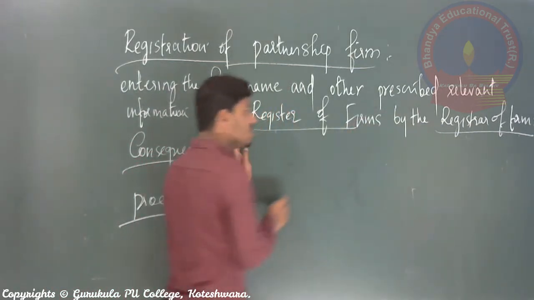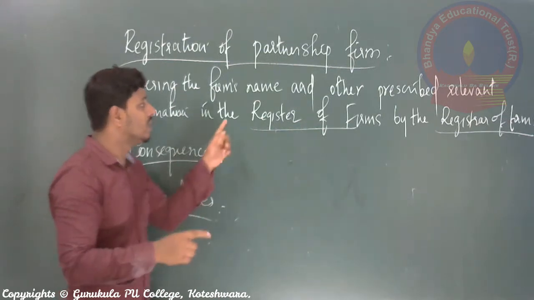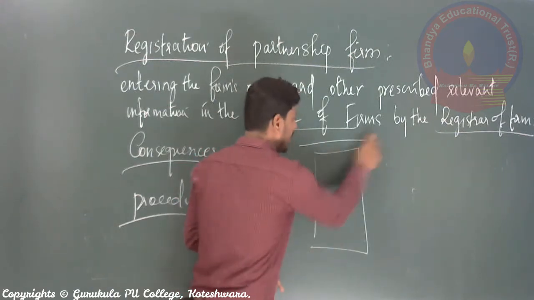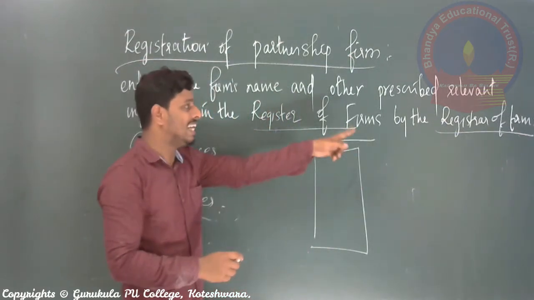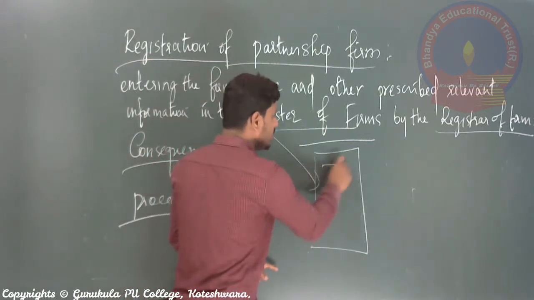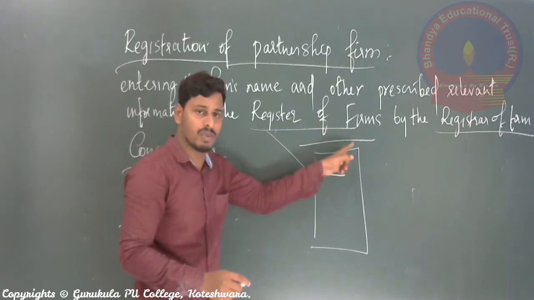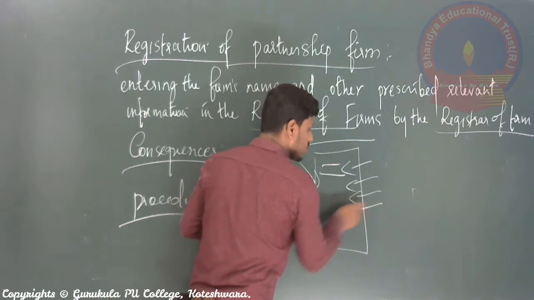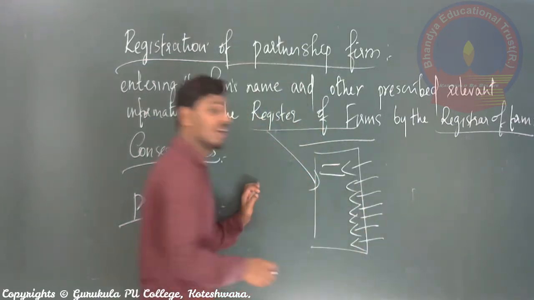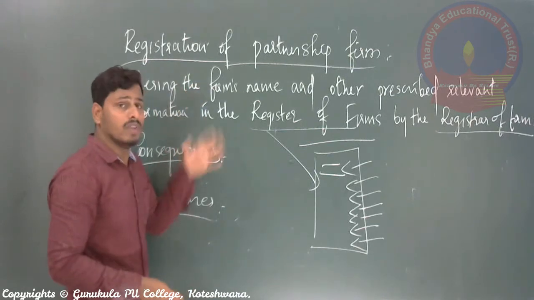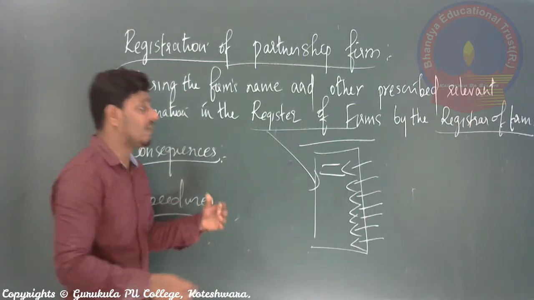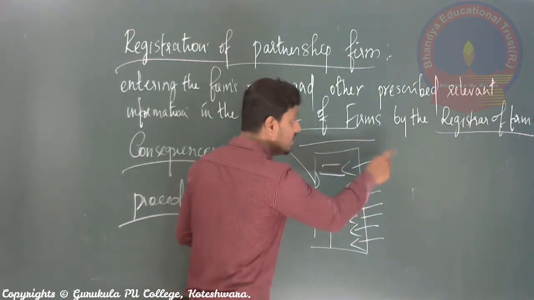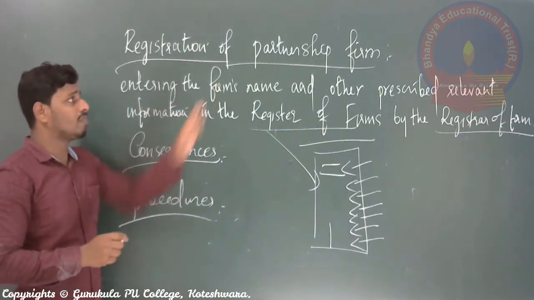That register of firms will maintain one book. That book is called register of firms, right? Register of firms is one of the corporate body, one of the office, government office. They maintain one book called register of firms. In this book, they will enter all the partnership business which they have gone for the registration, right? So entering our business name as well as other relevant informations in this book called register of firms, which is normally done by the registrar of firms, is called registration of partnership firm.